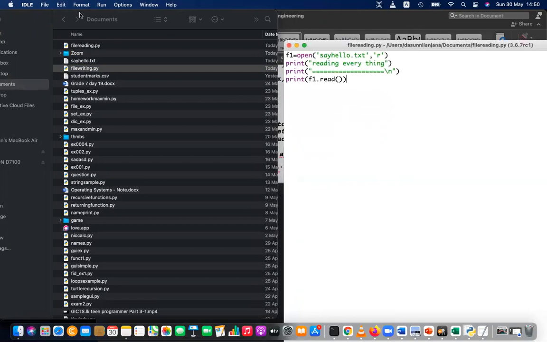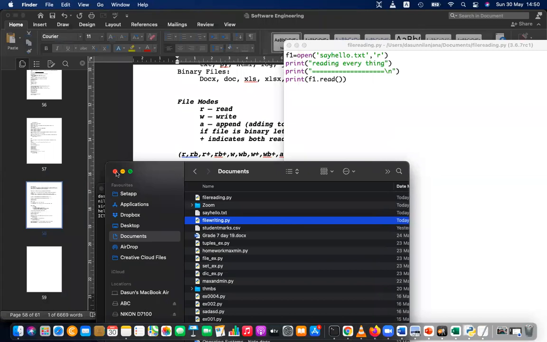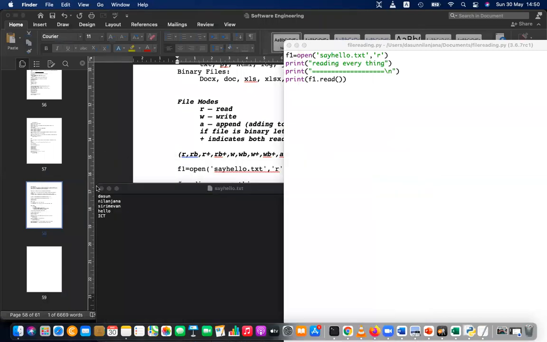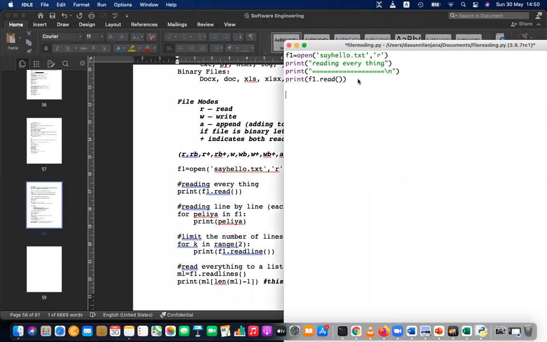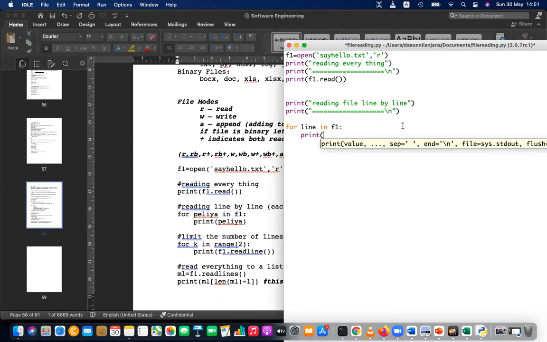And the second part, I'm going to read this line by line. Let's do this as well. The second heading is reading file line by line. If you want to read the file line by line, you can use a for loop directly on the file: for line in file. So the file is F1. For line in F1, you can say print the line.